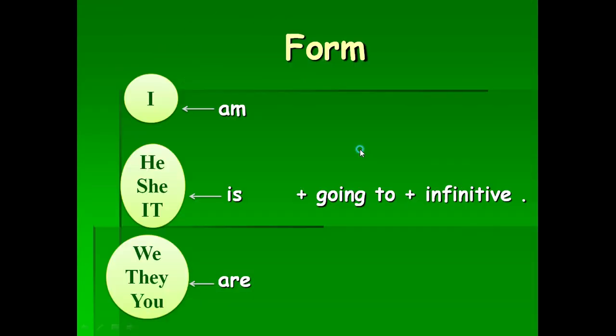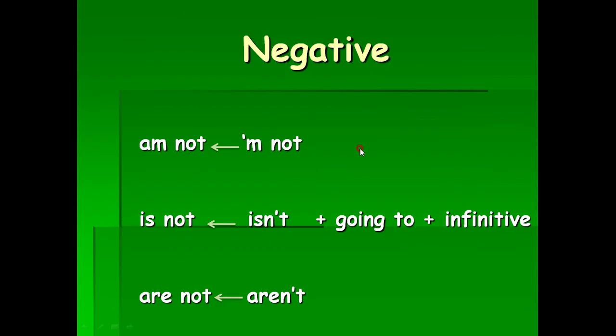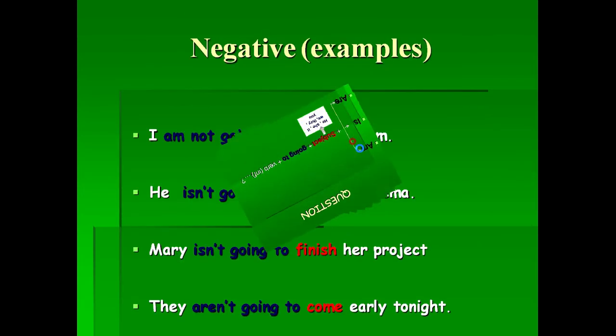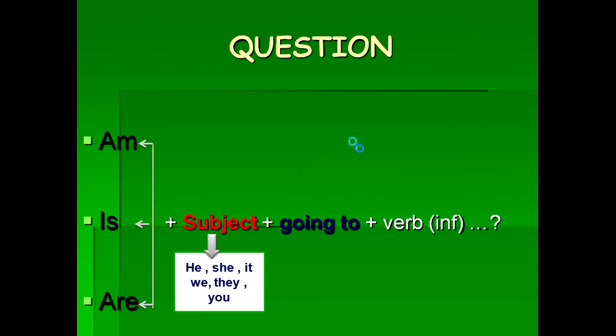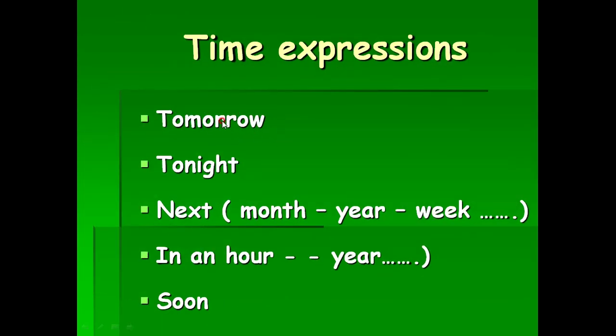Okay, the next part is the time expressions. If you see these words, you should know that this sentence is in future. These words are tomorrow, tonight, next, next month, next year, next week, in an hour, in a year, and the word soon.